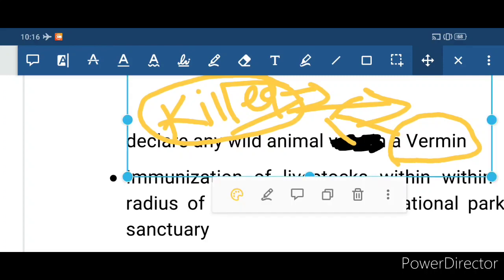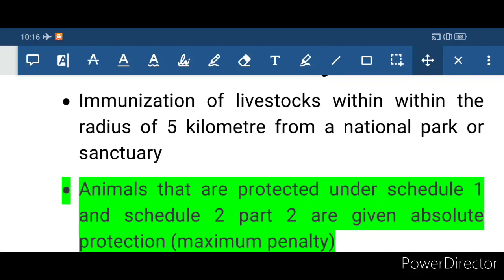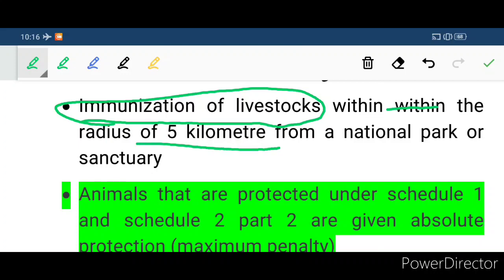Remember this thing. Now after that, what we have is immunization of livestock within the radius of 5 km from a national park or sanctuary or biosphere reserve.